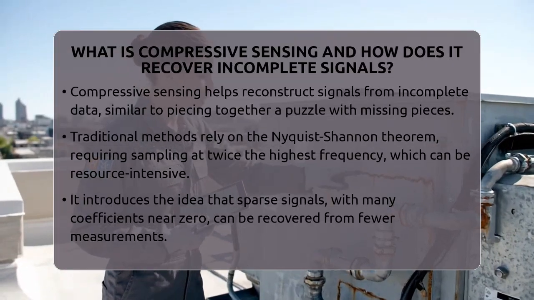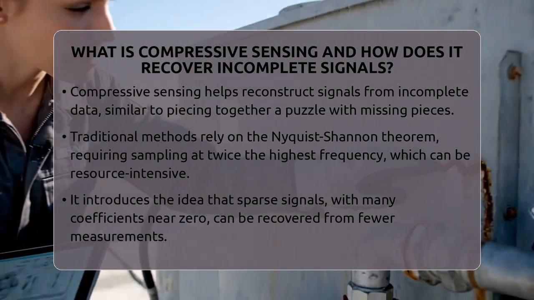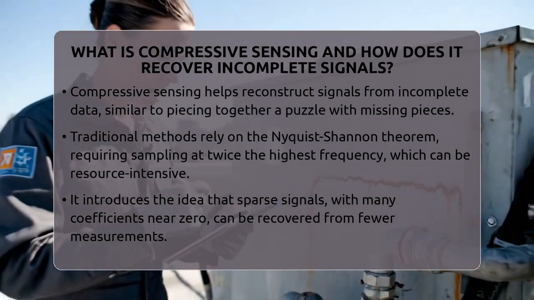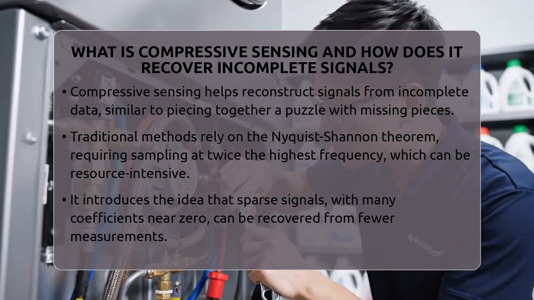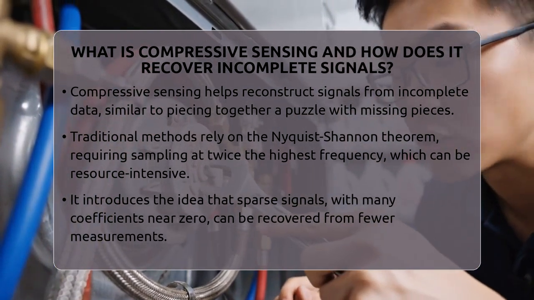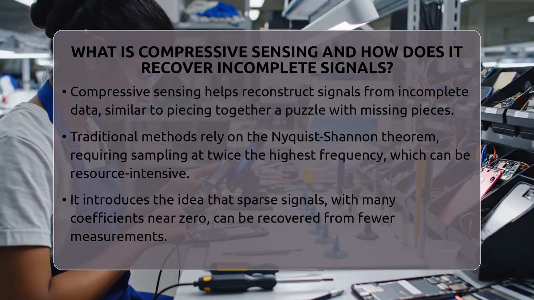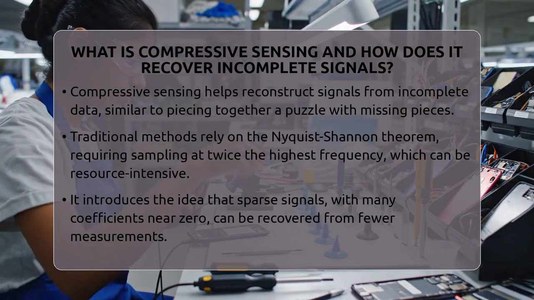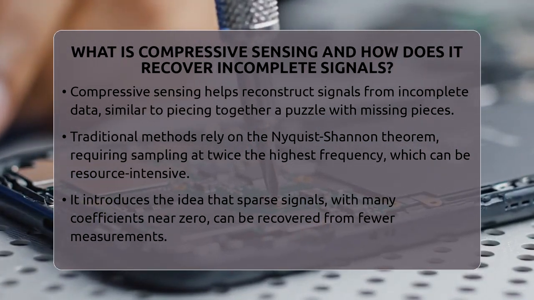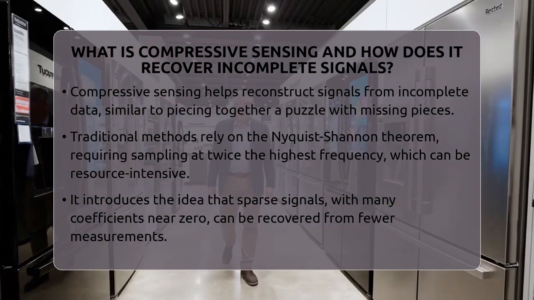What is compressive sensing, and how does it recover incomplete signals? Imagine trying to piece together a puzzle with only some of the pieces. How can you see the full picture? That's what compressive sensing does with signals. It helps us rebuild signals even when we only have part of the data. This method is changing how we think about signal collection and processing.